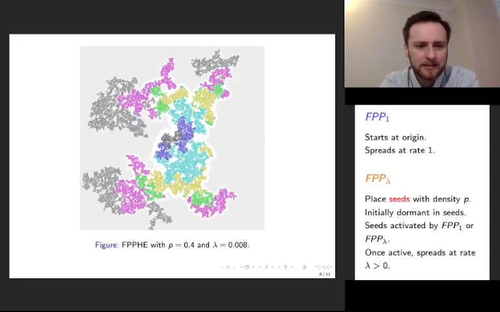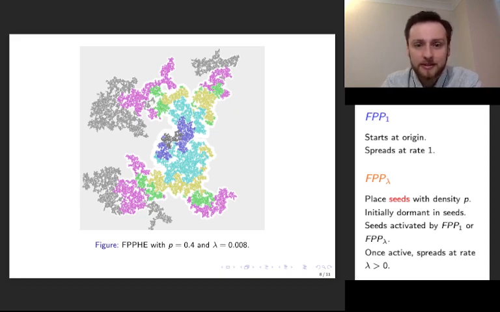And in this next picture, we have a large density of sites with p equals 0.4, but a minuscule lambda. So now, FPP1 must navigate around large components of seeds, but can spread typically well before FPP lambda propagates. So we see a significantly different behavior in this picture, but similarly, we can't really tell just by looking at it what we should expect to see. Should FPP1 or FPP lambda survive in this scenario?